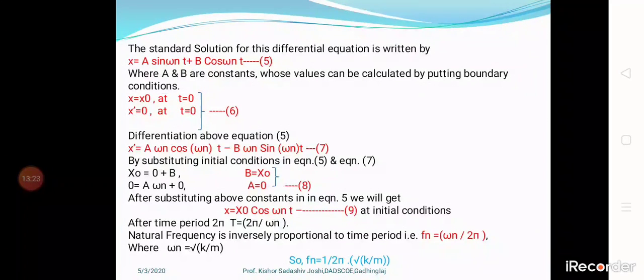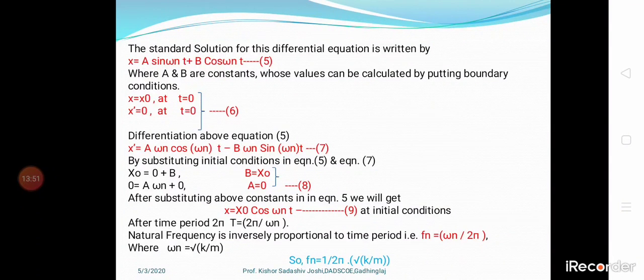So now we need to calculate the natural frequency. In this system the natural frequency is inversely proportional to the time period. fn is equal to omega n divided by 2 pi, where omega n is equal to root of k by m. So the natural frequency is equal to 1 divided by 2 pi times root of k by m.